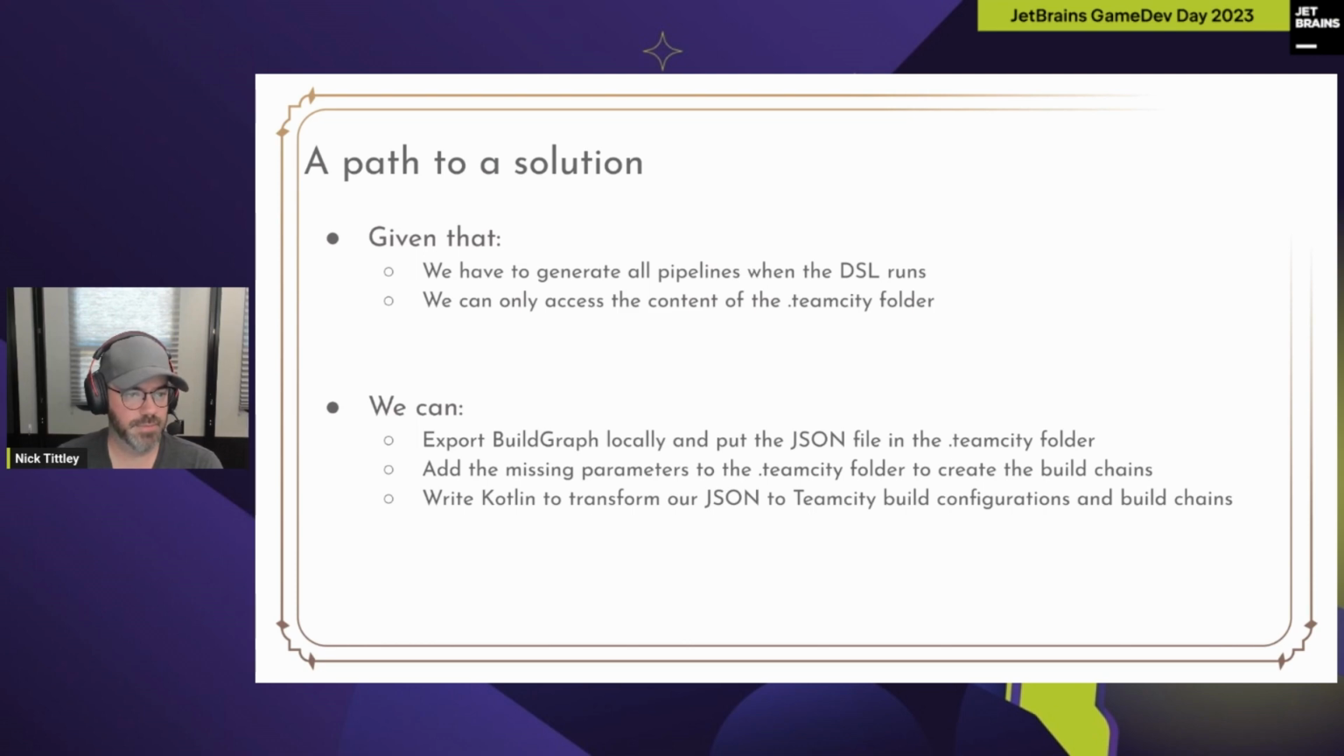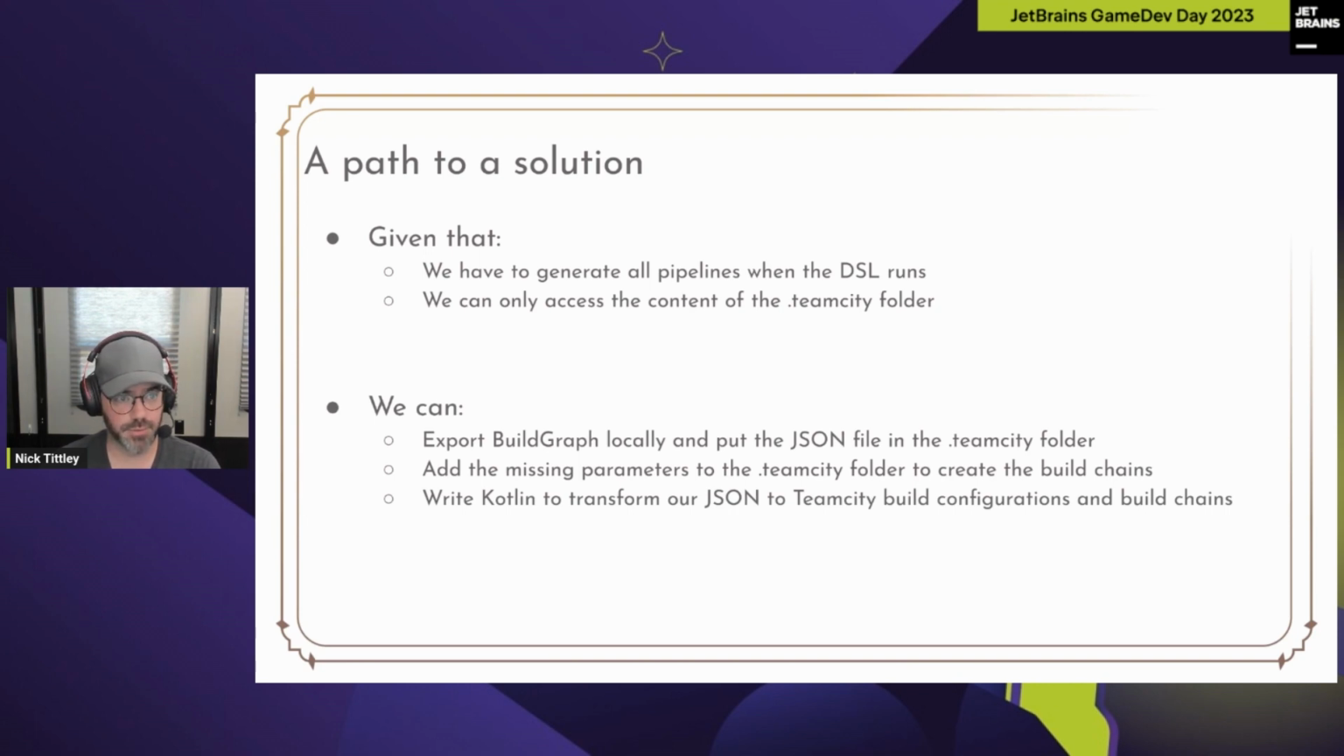Well, the path that we followed, the one we tried, worked relatively well for us. By no means do I mean that this is the only or maybe even the best one, but it worked, so it has that quality. Given that we have to generate all pipelines when the DSL runs, and that we only have access to the .teamcity folder, we don't have much choice. We're going to put all the exports from BuildGraph in the TeamCity folder, and we're also going to find a way to add the missing parameters to the .teamcity folder to create our build chains. And then when that is true, we can finally write our Kotlin to transform those JSON files into build configurations.